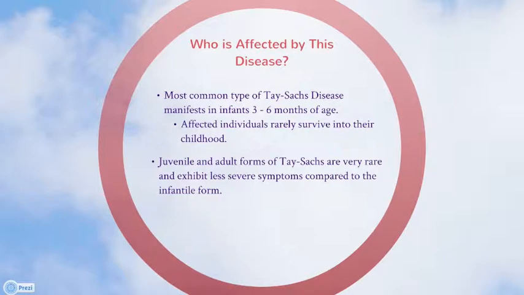The most common type of Tay-Sachs disease manifests itself in infants 3 to 6 months of age. Affected individuals rarely survive into their childhood. Juvenile and adult forms of Tay-Sachs are quite rare and often exhibit less severe symptoms compared to the infantile form.